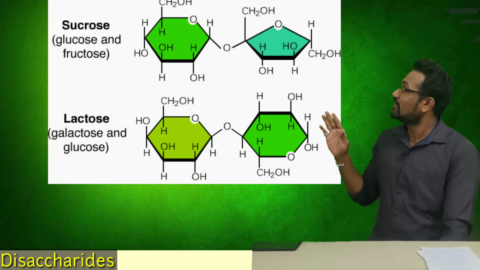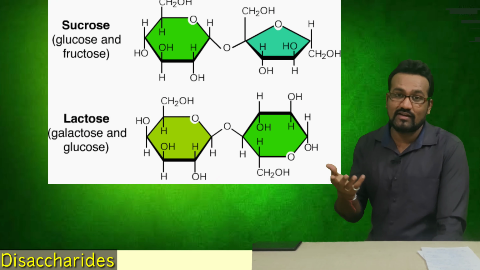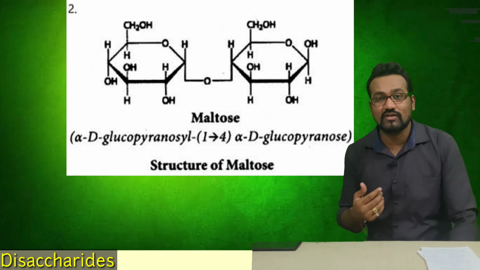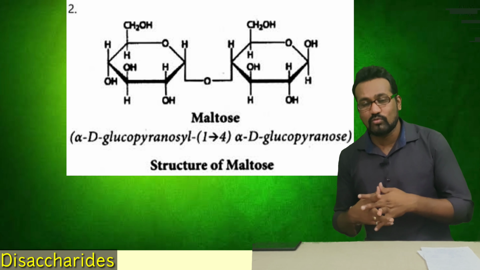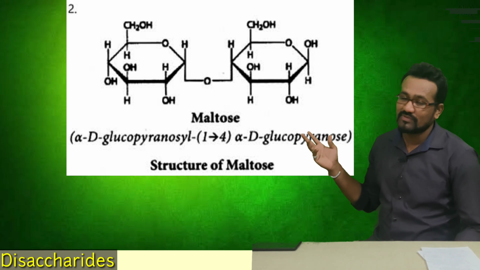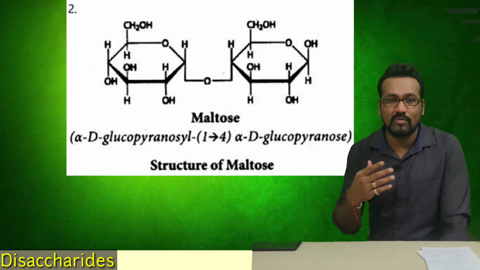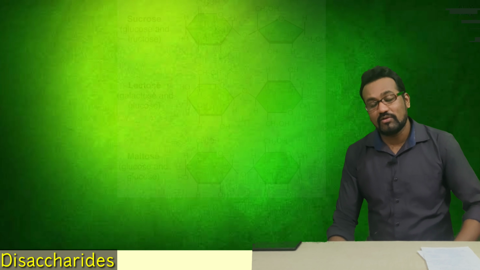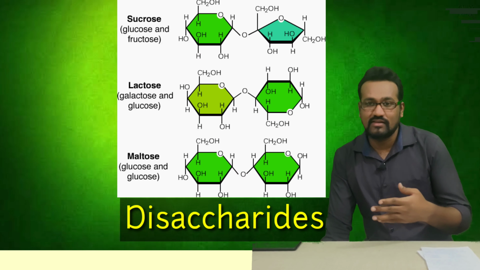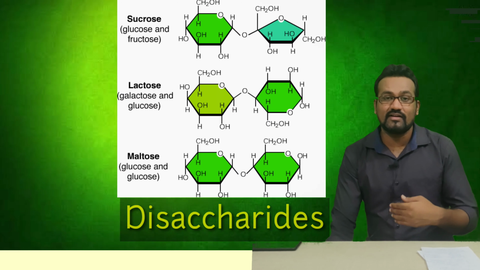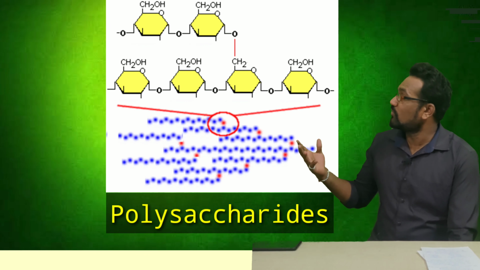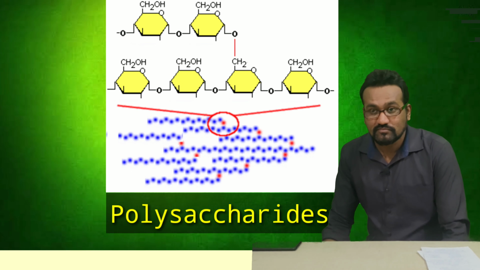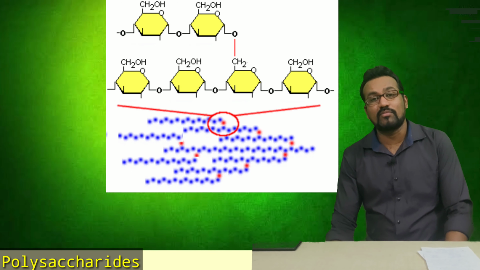So we have seen lactose and sucrose. The third example is maltose sugar. Maltose involves two glucose molecules, in which it is very easy: an alpha 1,4 type of linkage is present. We have discussed the disaccharide molecules. I think there is nothing difficult to remember in this. We will discuss more about the polysaccharides here, and this will be the main highlight of this lecture.